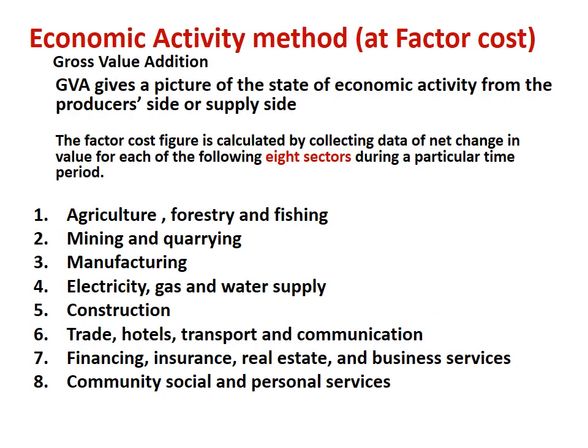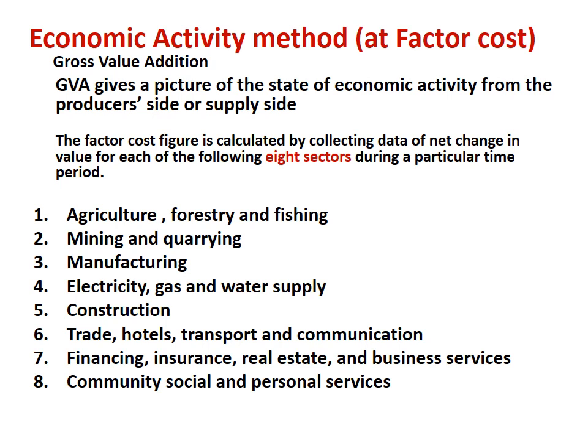Now the first method for calculation of GDP in our country is gross value addition. Gross value addition gives a picture of the state of economic activity from the producer's side or supply side. The factor cost is calculated by collecting data of net change in value for each of the following 8 sectors during a particular time period.